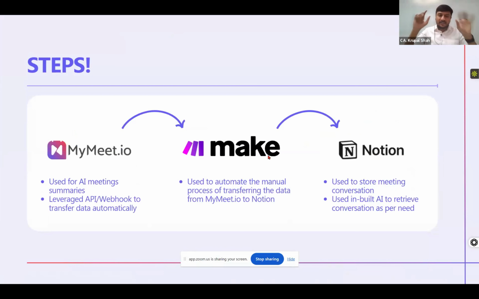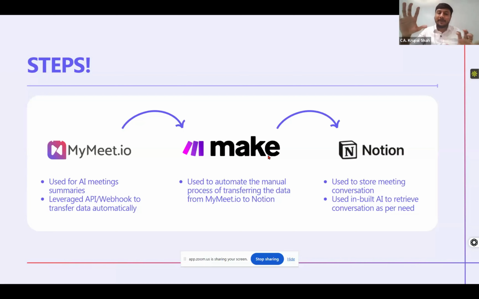Now, just to summarize the steps we have followed: we have used three platforms. All tools can be used independently. They are all AI powered. First one is mymeet.io, a meeting platform used for AI meeting summaries, and we leveraged APIs or webhooks to transfer the data automatically from this platform to another platform. For transferring automatically, we have used make.com.